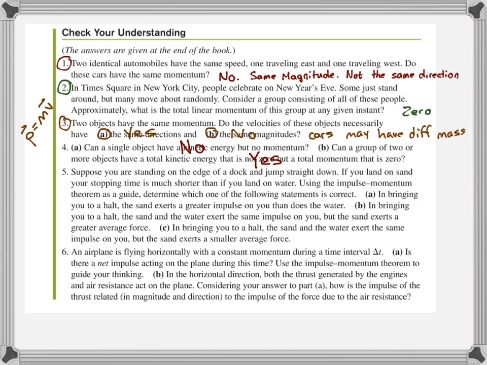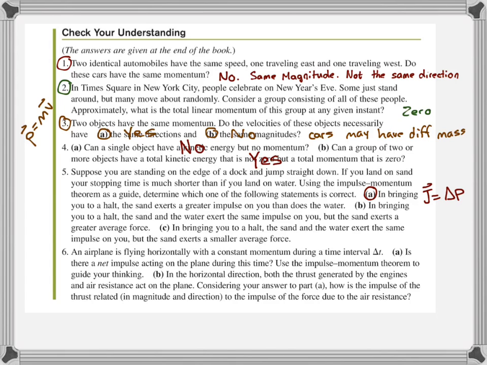Number 5, suppose you are standing on the edge of a dock and jump straight down. If you land on sand, your stopping time is much shorter than if you land on water. You're using the impulse momentum theorem as a guide. Determine which of the following statements is correct. In bringing you to a halt, the sand exerts a greater impulse on you than does the water. The answer for that one is no.